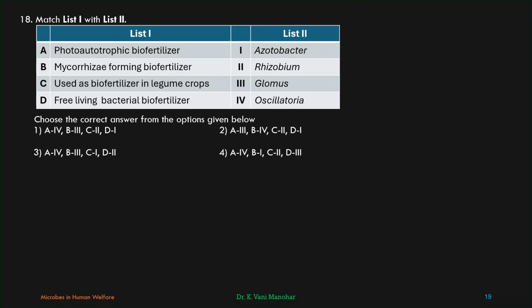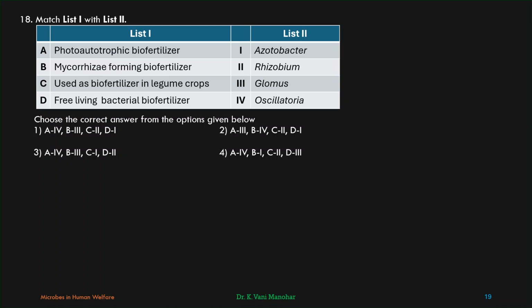Matching again. Photoautotrophic biofertilizers, meaning photosynthetic biofertilizers, are blue-green algae or cyanobacteria. Among the four given in list 2, Oscillatoria is a cyanobacterium. So these cyanobacteria are used as biofertilizers, particularly in paddy fields. They increase the nitrogen content and organic matter of the soil. They fix the atmospheric nitrogen into ammonia, but Oscillatoria is a non-heterocystous cyanobacterium.